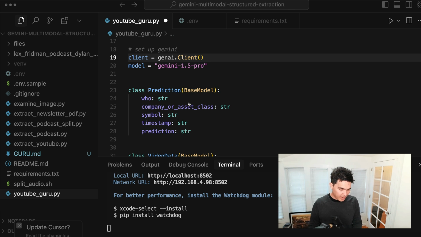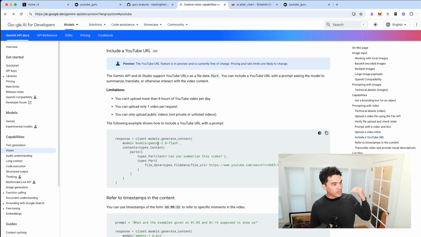Now, in this particular case, you'll notice I'm using Gemini 1.5 Pro. So my last video was on Gemini 2.0 Flash, which is very cheap. But I found for analyzing these YouTube videos and getting really detailed information and extracting the most information possible, I got better results if I use Gemini 1.5 Pro. And I think there'll probably be an official Gemini 2.0 Pro soon.